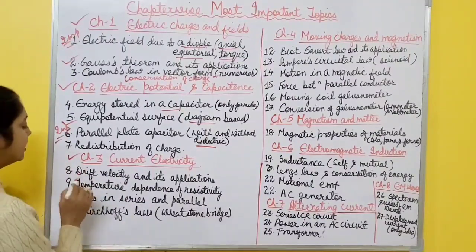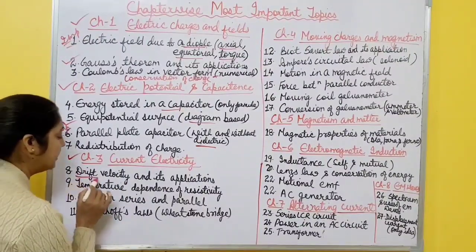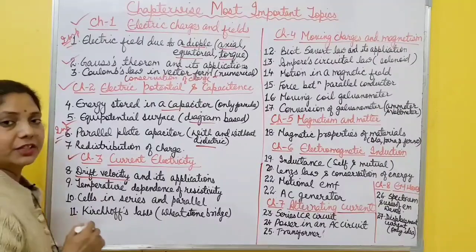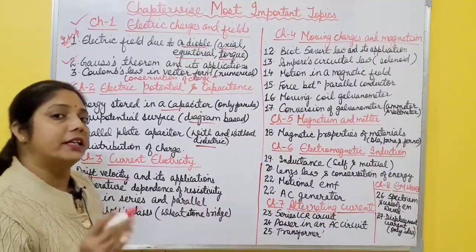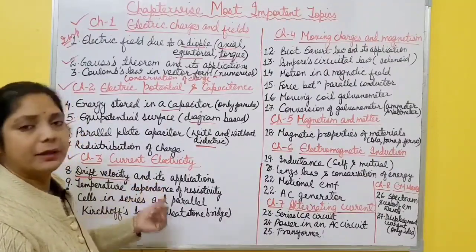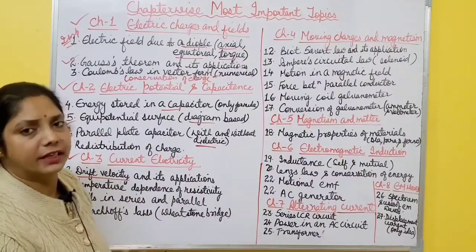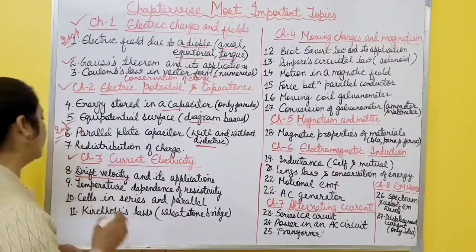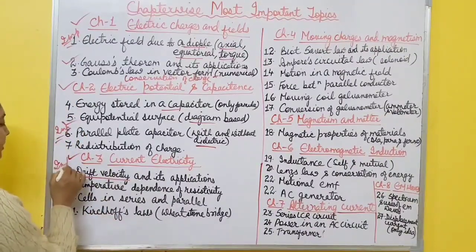Then come to chapter 3, current electricity. In this one, first important, you can say very important topic is drift velocity. You have to derive expression for drift velocity, what is relation between drift velocity and current. Then there are different applications, relation between drift velocity, electric field, electric potential, everything you must know about drift velocity. It is very important, right?